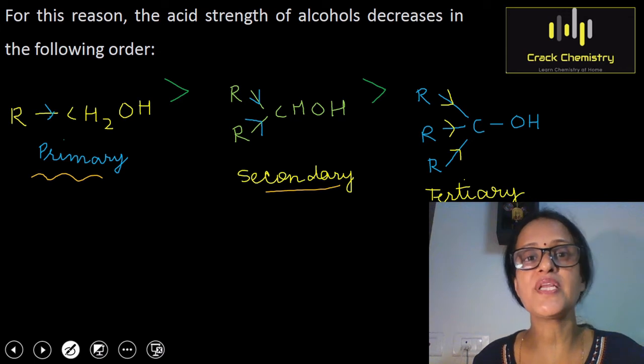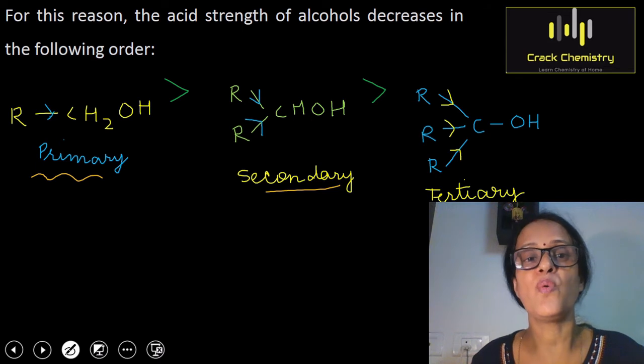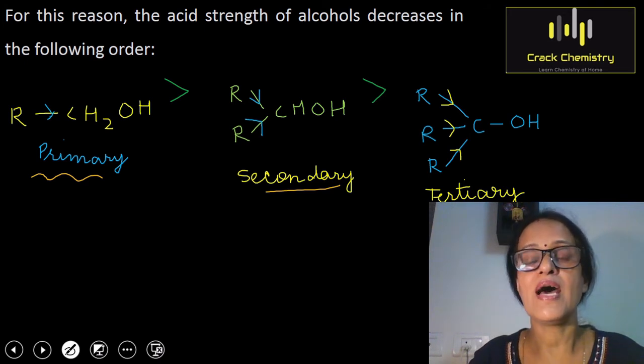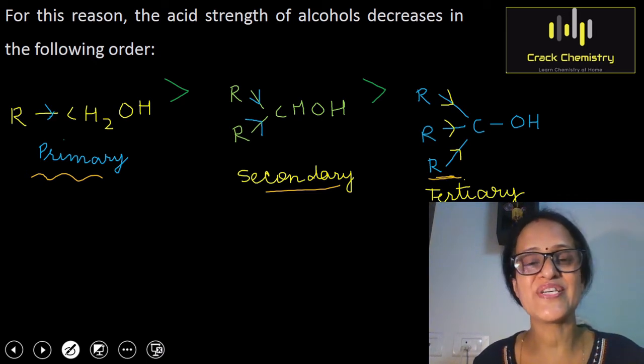In case of primary alcohols, as there is only one electron donating alkyl group present, the polarity of the OH group will be more than in secondary alcohols, where, because of the presence of two electron donating alkyl groups, the OH bond will be less polar. And it will be least polar in case of tertiary alcohols, which have 3 electron donating alkyl groups. So I hope this point is clear to you.